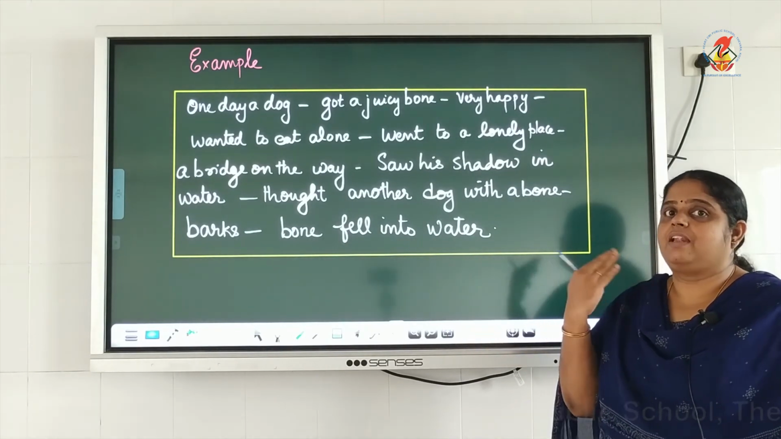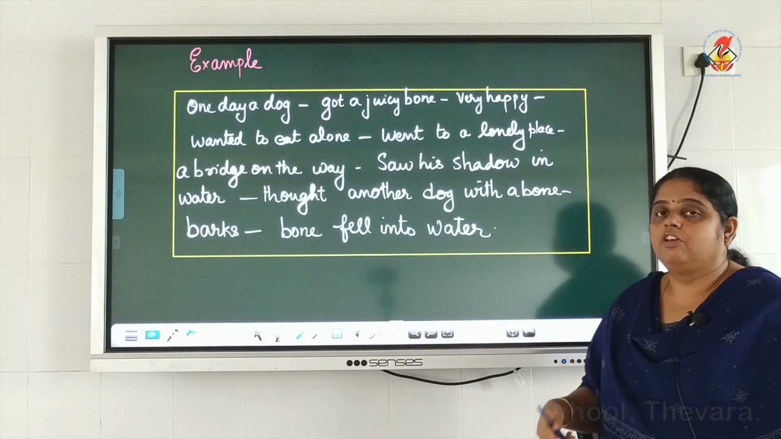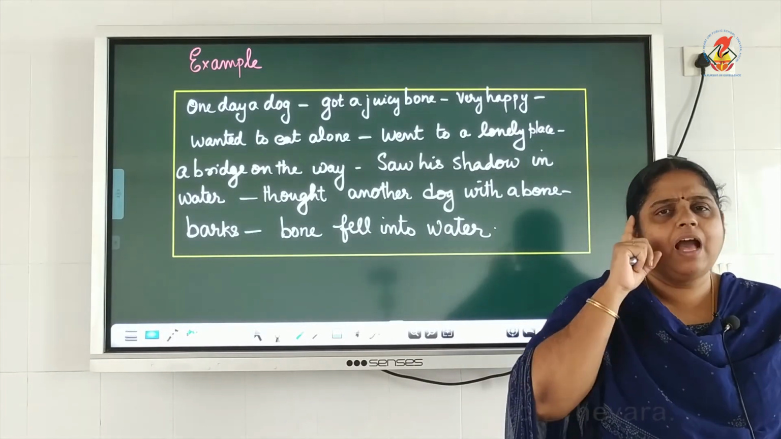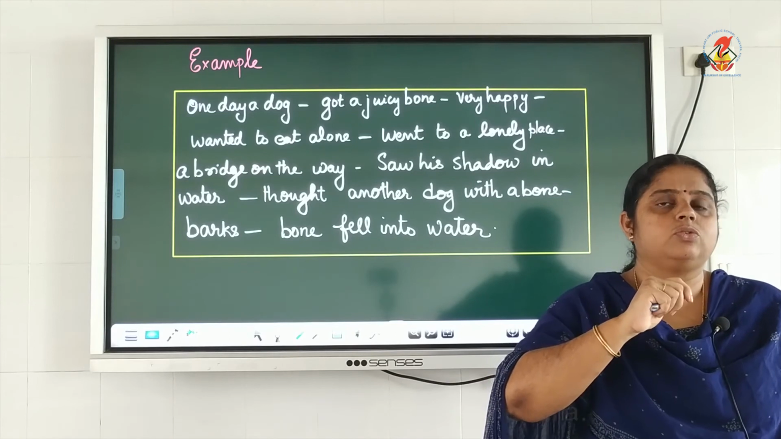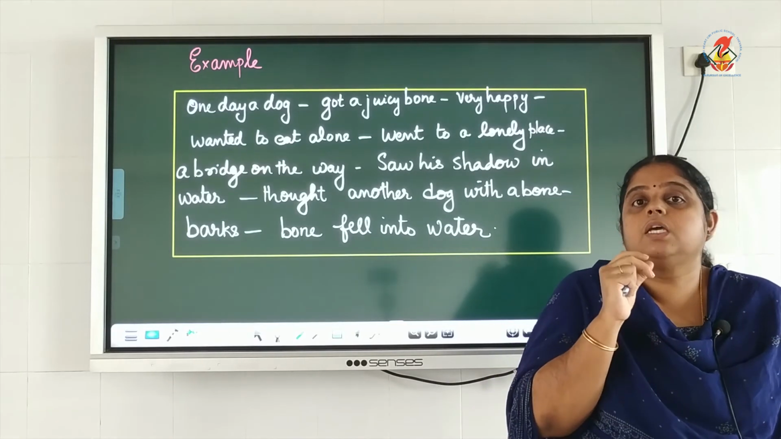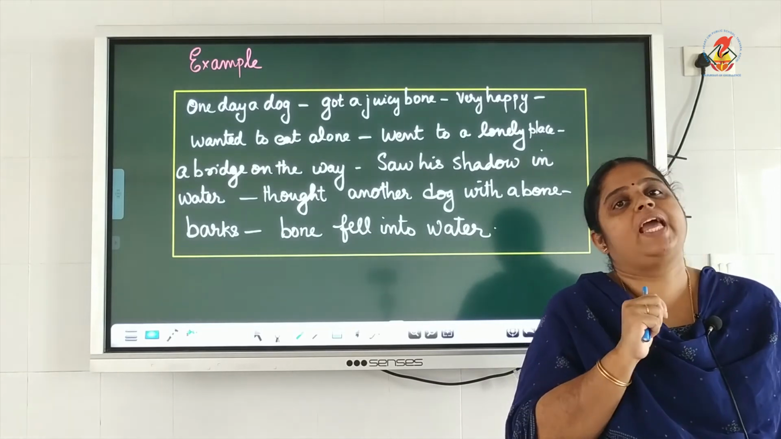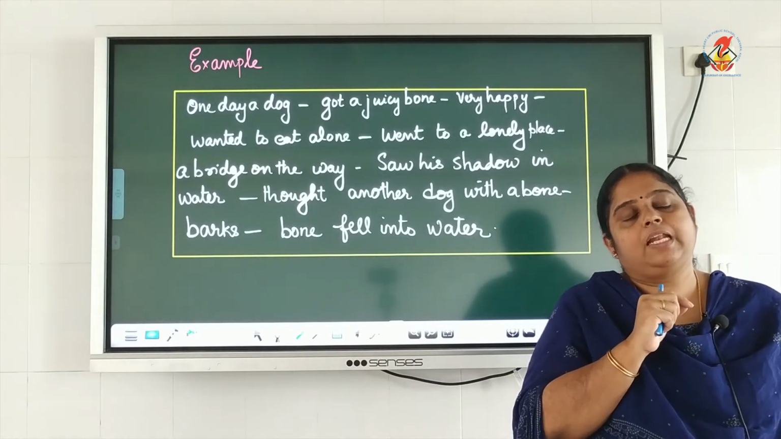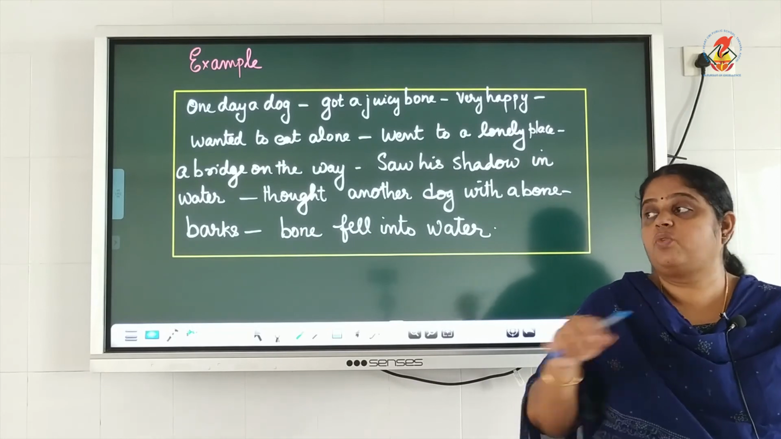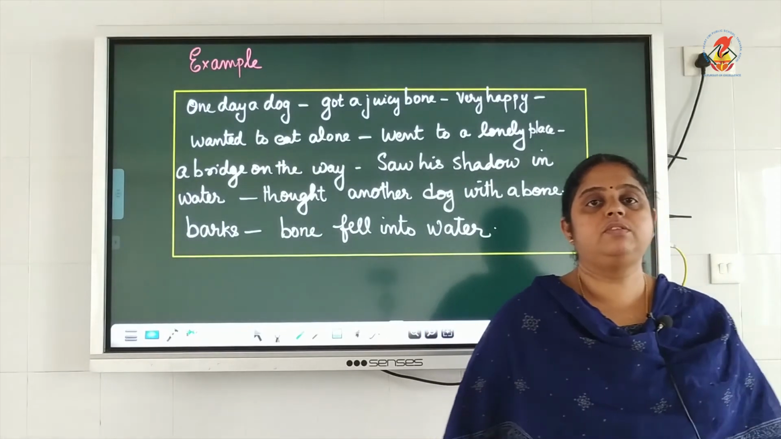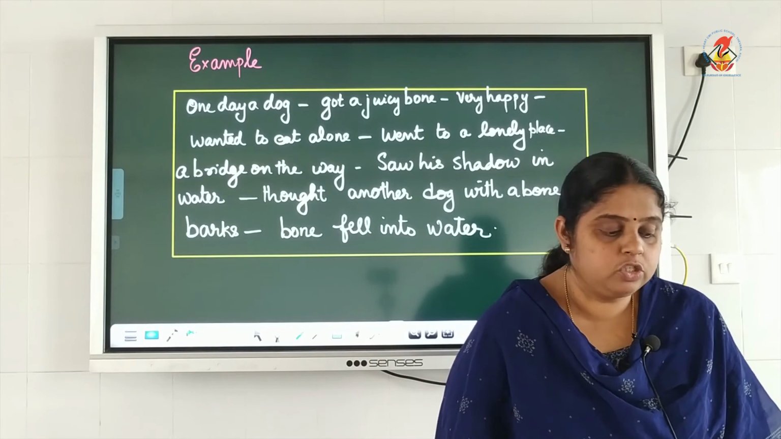Then you can add dialogues. See, in this you can add dialogues like, I will take his bone too, and he barked, bow. All these are short dialogues. So that also you can add into that story and write it beautifully. So the first one, this one you will get in notes. In your notes you will get.